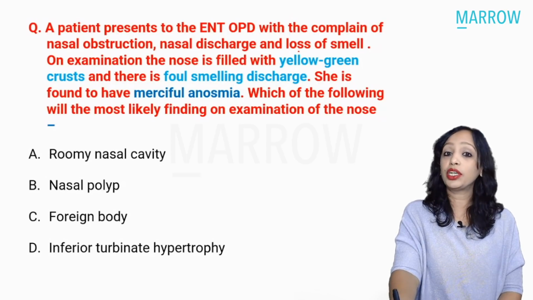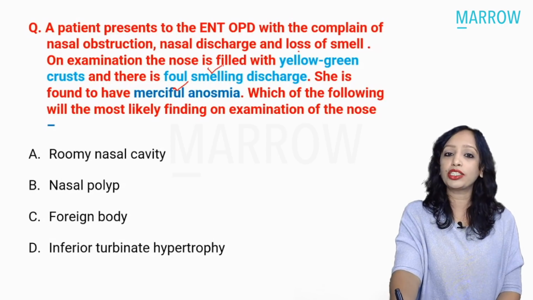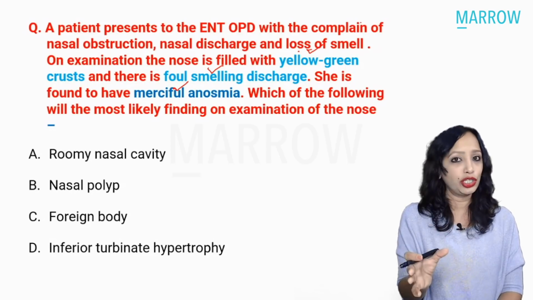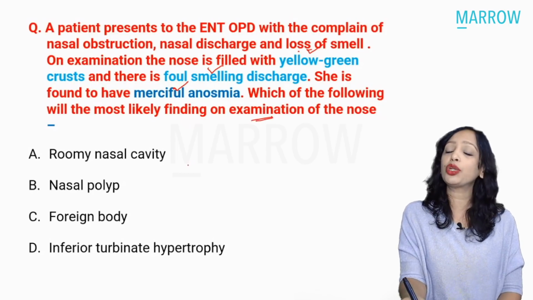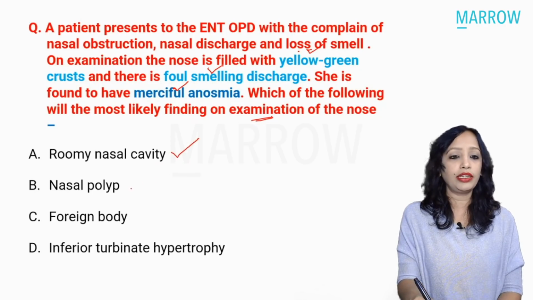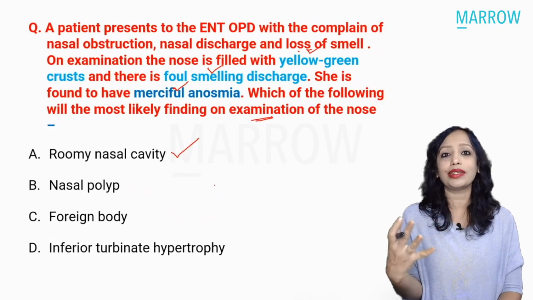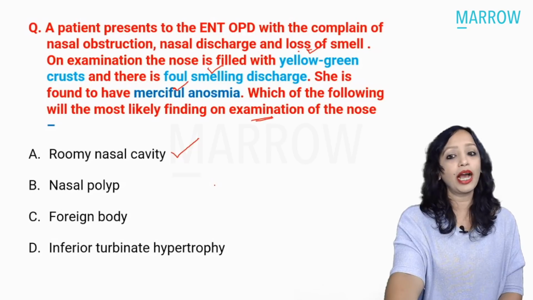So here the question tells us that this is a patient who is having anosmia. Merciful anosmia typically means that the patient is not aware of this foul smell. There is very foul-smelling discharge with yellow-green crust. All these typically tell us that this is a patient of atrophic rhinitis. What will we find on examination? Roomy nasal cavities. We do not find any polyps or foreign body or any hypertrophy. In atrophic rhinitis, everything in the nose atrophies, not hypertrophies, and because of that, the nasal cavities become very roomy.